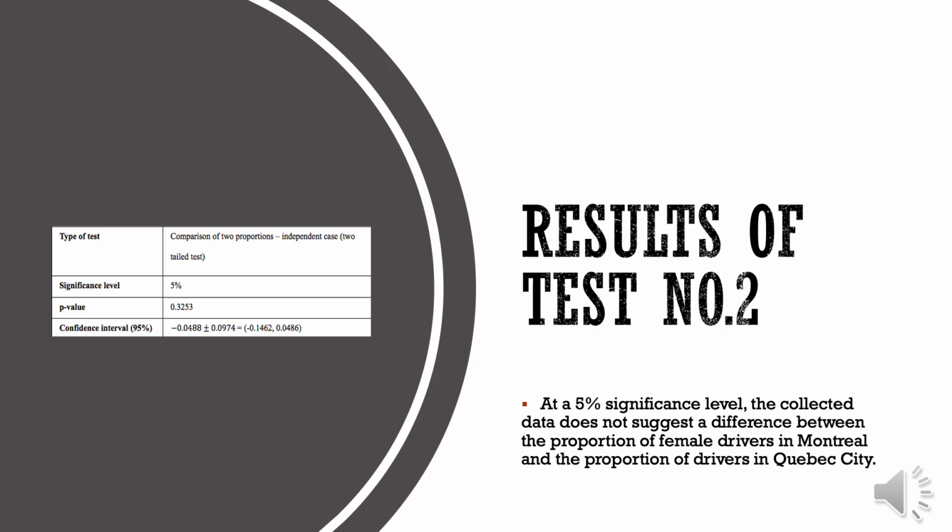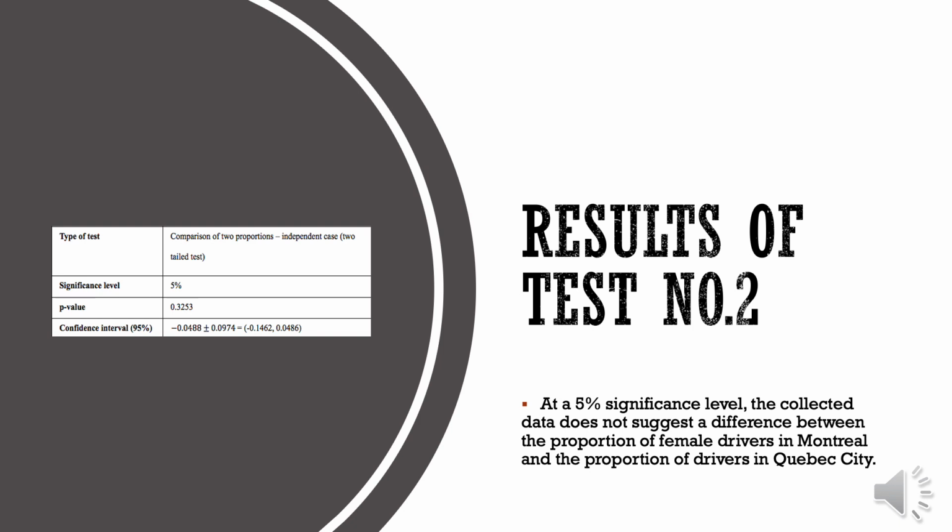So for test number two, the parameters under study were the proportion of female drivers in Montreal and the proportion of female drivers in Quebec City. For the results of test number two, we found a p-value of 33.53%, which is greater than the significance level, which was set at 5%.